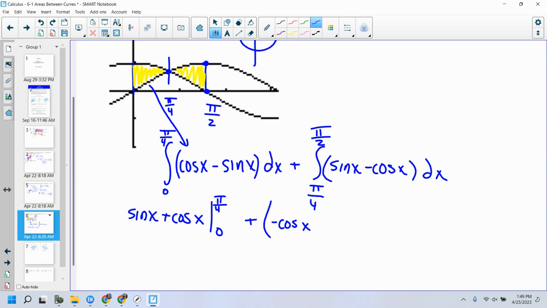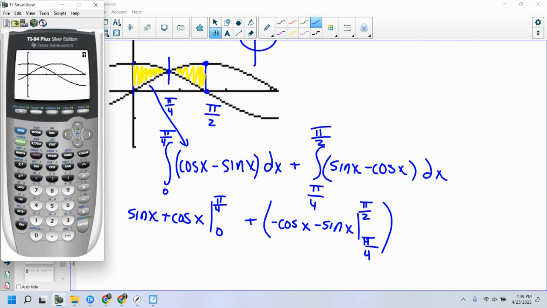What's the integral of negative cosine? Negative sine. From pi over 4 to pi over 2. Sorry. And now we plug it in.